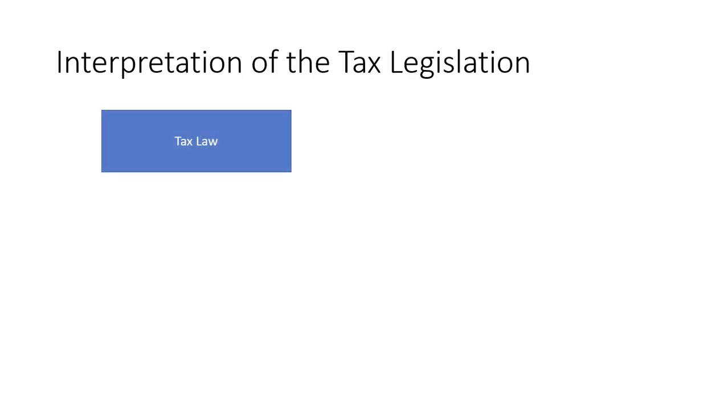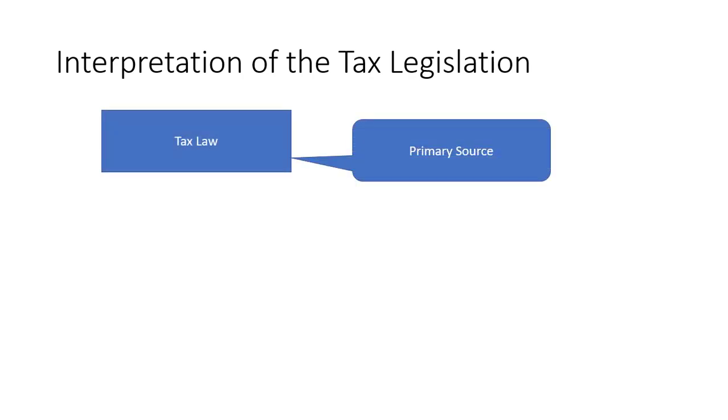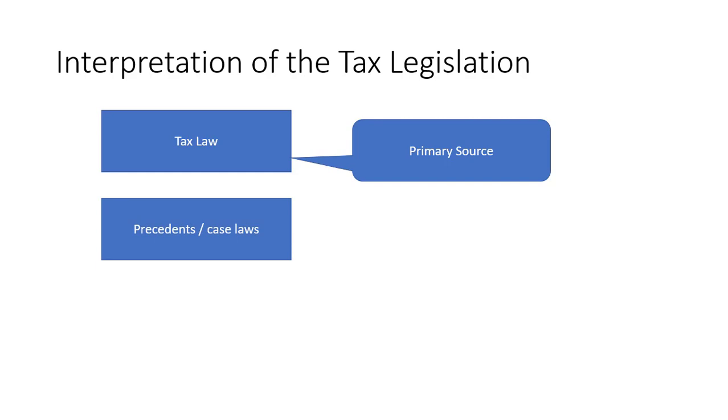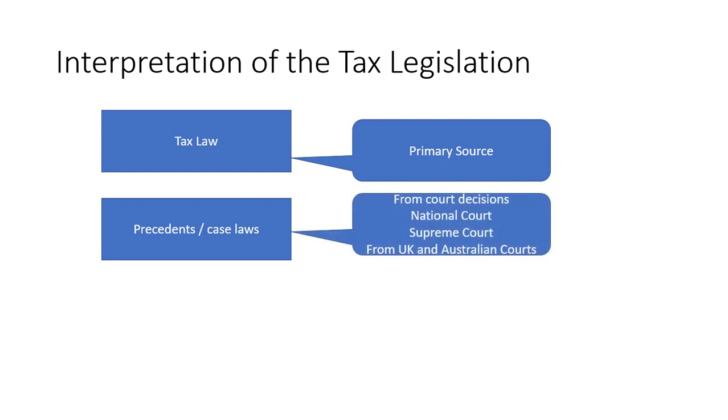So how to interpret tax? We have tax laws, that is the primary source. Then there will be precedents or case laws which will clarify certain provisions of tax laws which need to be clarified. They will come from court decisions such as the National Court, Supreme Court, or from UK and Australian courts.